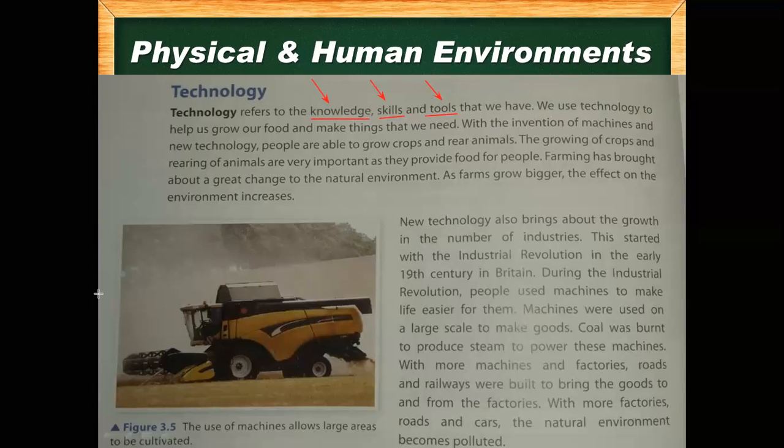We use technology to help us grow our food and make things we need. So with the help of technology, we make new things. So let me ask you one thing. Does everybody understand this, that technology helps us in making new things? Yes, sir.